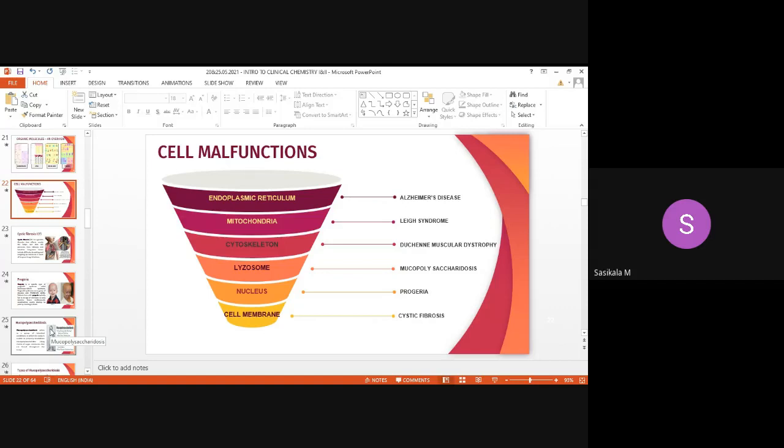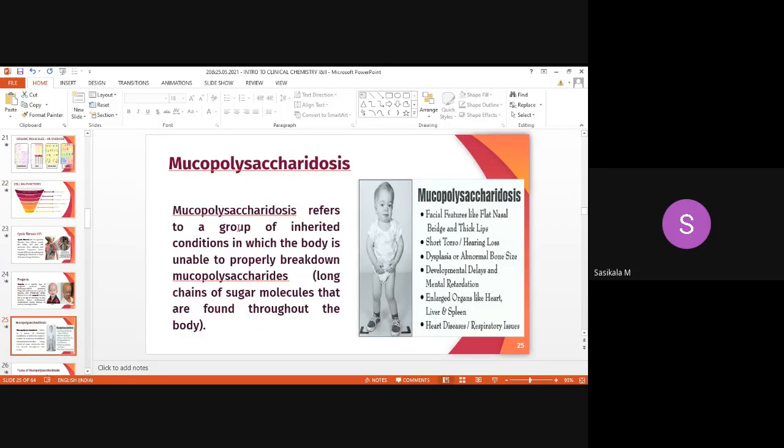Now let's see what mucopolysaccharidosis is. Mucopolysaccharidosis refers to a group of inherited conditions in which the body is unable to properly break down mucopolysaccharides. They are long-chain sugar molecules found throughout the body.